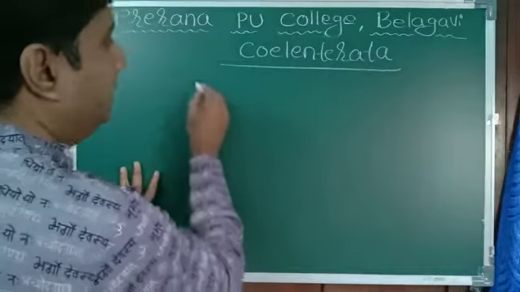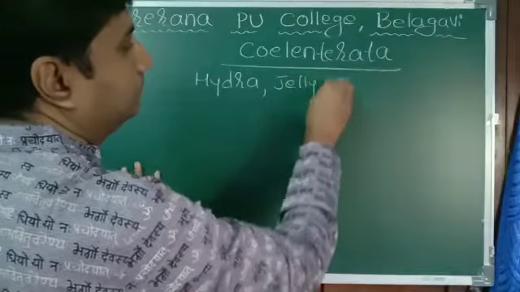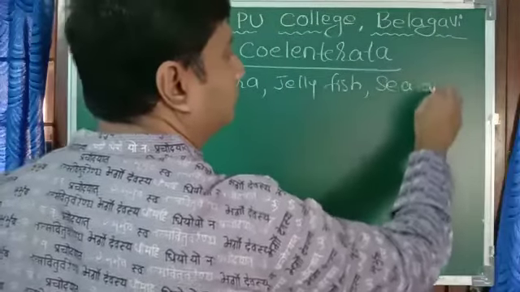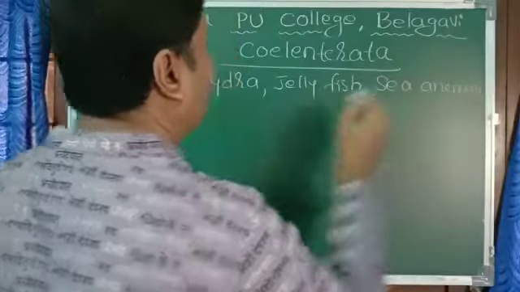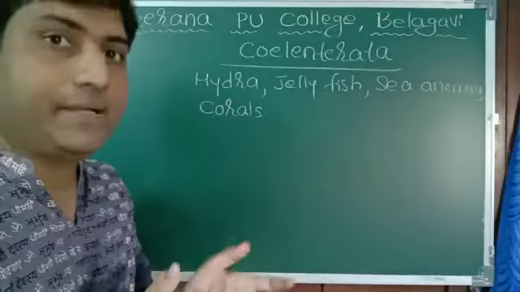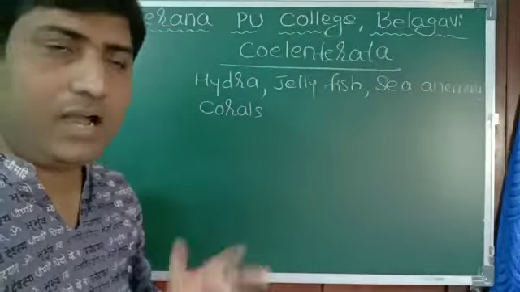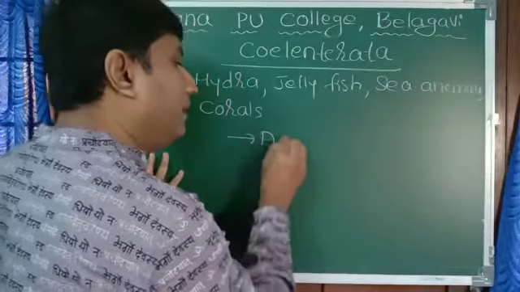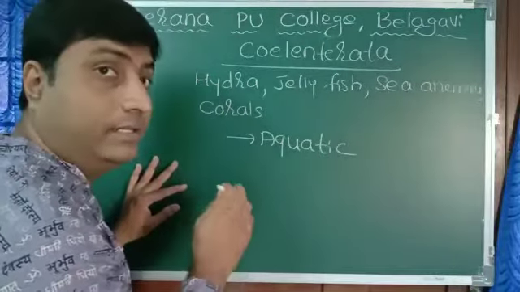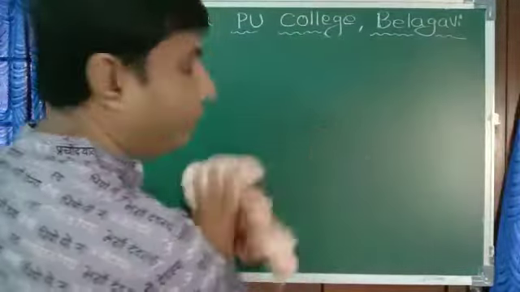Coelenterata, you can give many examples: hydra, jellyfish, sea anemone, corals. You are familiar with corals. They are used in the preparation of jewelry items. Corals, the red colored ones. All these are examples of Coelenterata. Again the same thing, they are found in water, aquatic, most of them are marine, few are freshwater. Then they can move from one place to another place.